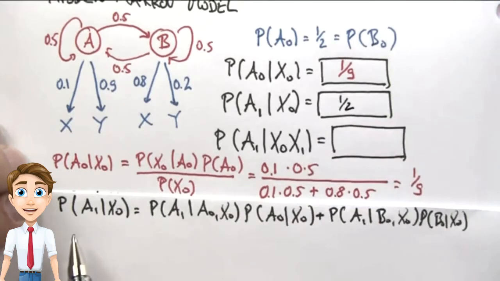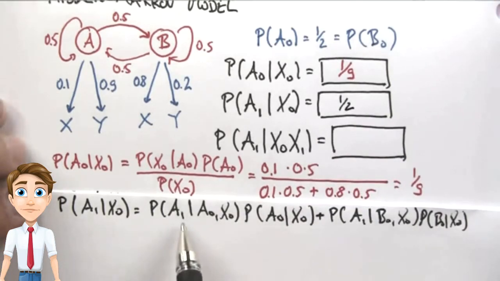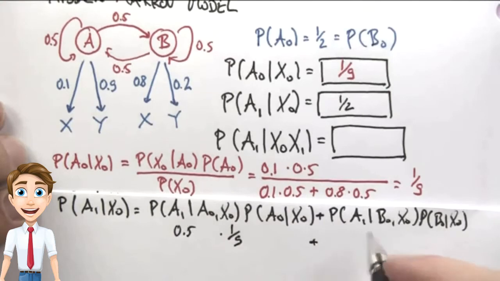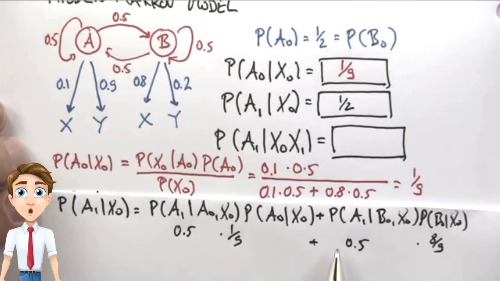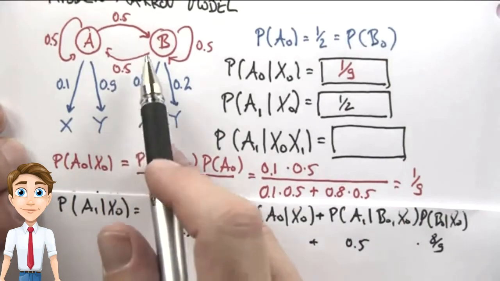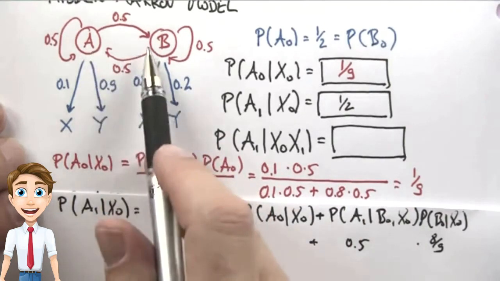But let me just derive it formally. The transition probability of going from A0 to A1 is 0.5 times our prior probability, which is 1/9, and we get the same 0.5 over here times our prior probability of 8/9. And if you work this out, you'll find that 1/9 plus 8/9 is 1, and therefore the 0.5 is the final result. This is a really unusual Markov model where there's no memory retained from one step to the next.